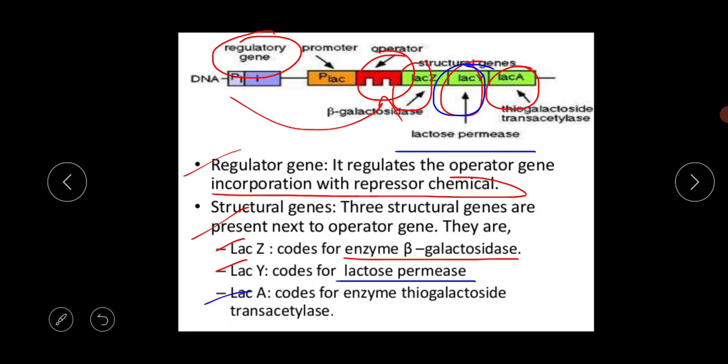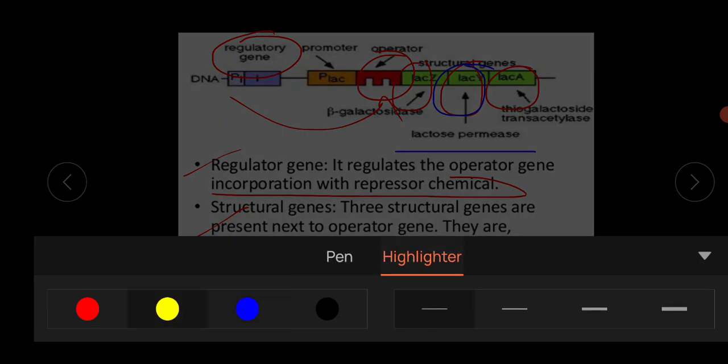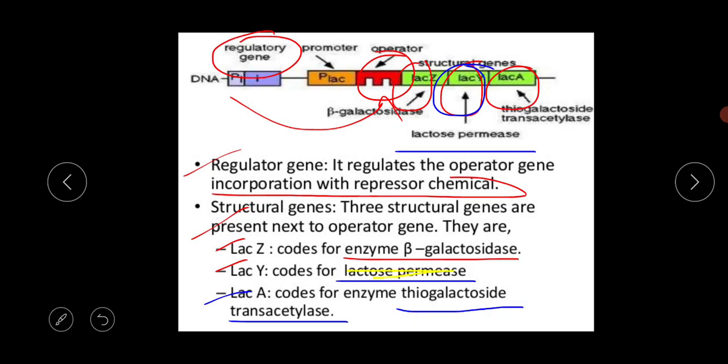Okay, and the last gene is the LAC-A gene, and this LAC-A gene codes for the enzyme thiogalactosidase transacetylase. It also contains 800 base pairs. What is the main function of this enzyme? The main function is that it transfers the acetyl group from acetyl CoA to beta galactosidase.